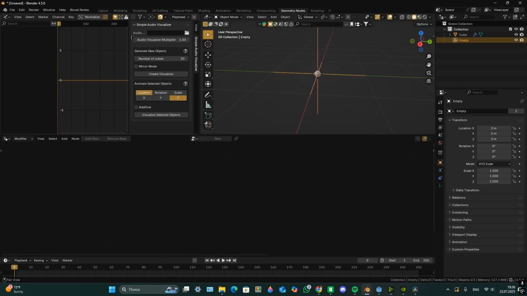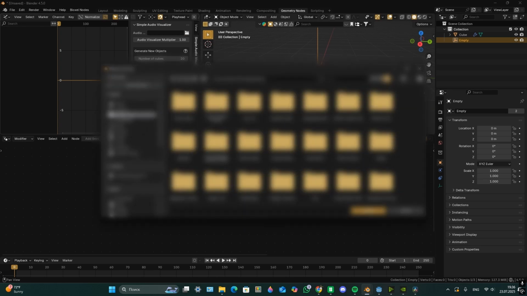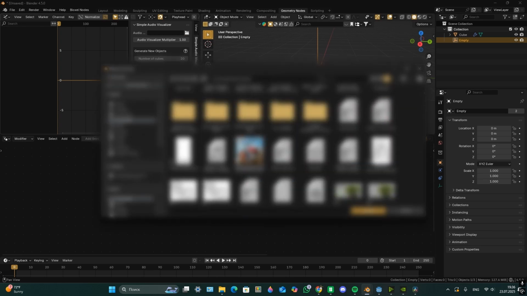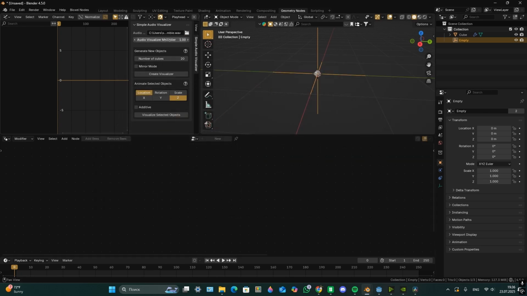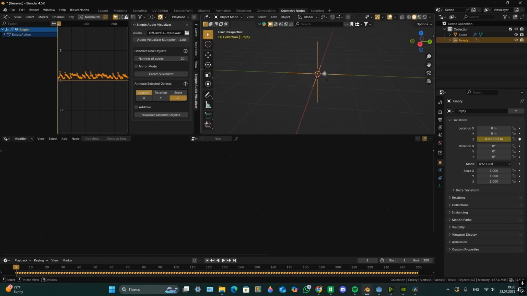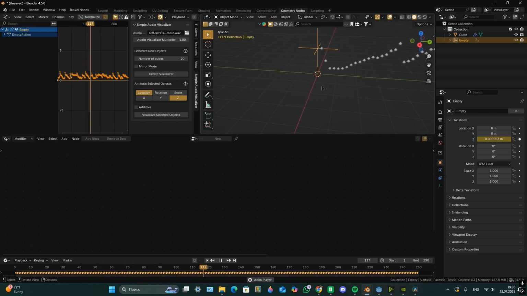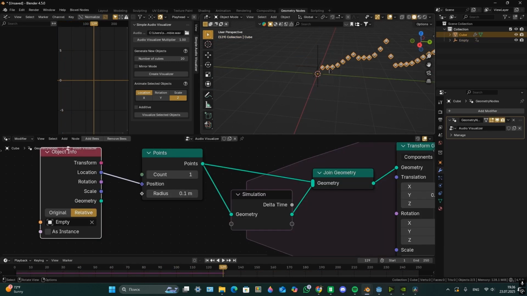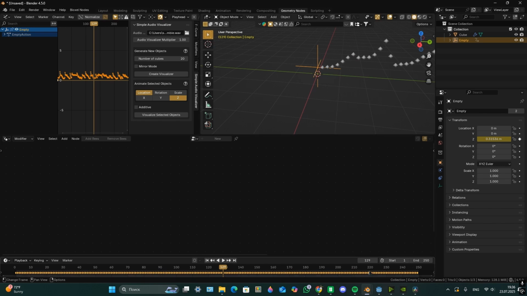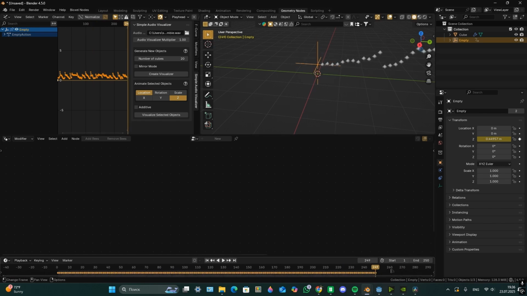And now you need to select your audio file. And now you need to press on visualize selected objects. Now if you're going to play the animation, you're going to have something like this. Also, it's animated only before 250 frame.